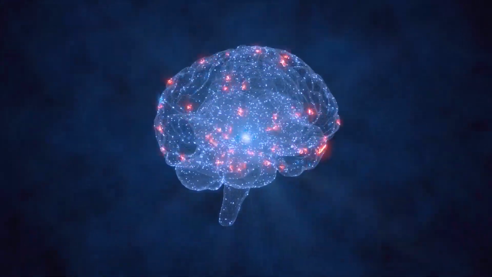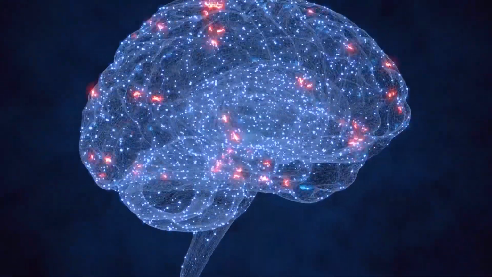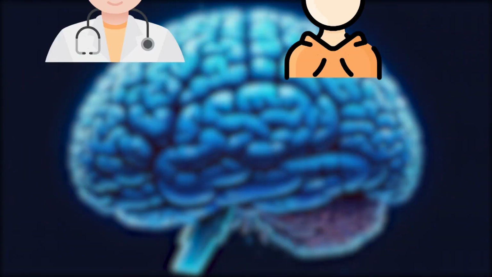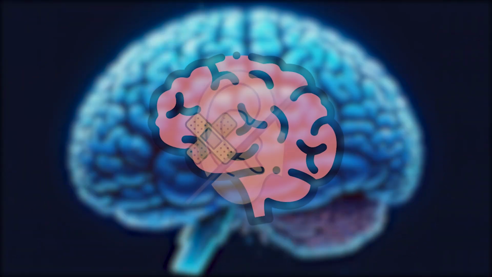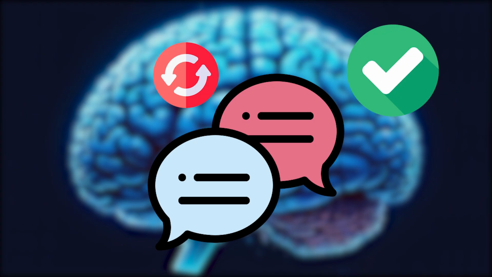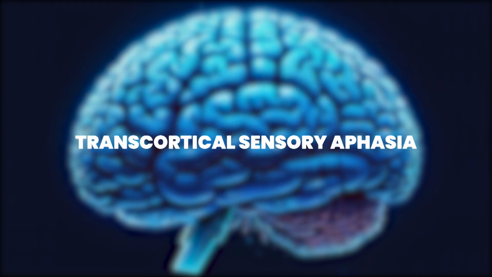I'm always amazed by how the brain works, and transcortical sensory aphasia is a perfect example of why. It all began when a neurologist had a patient with a brain lesion. He used to speak a lot, but nobody understood what he was saying. However, when he tried to repeat, his speech was extremely clear. This marked the beginning of the discovery of what is now known as transcortical sensory aphasia.